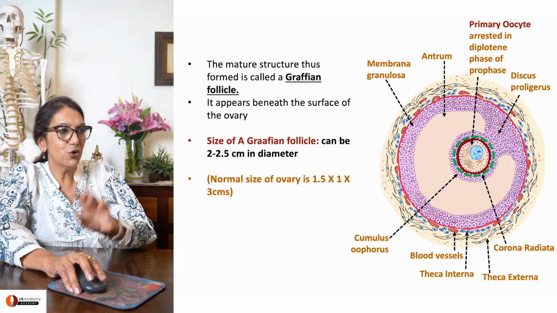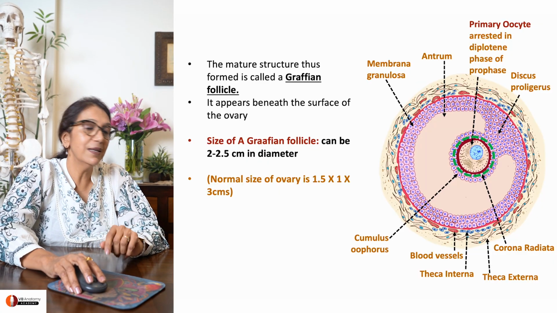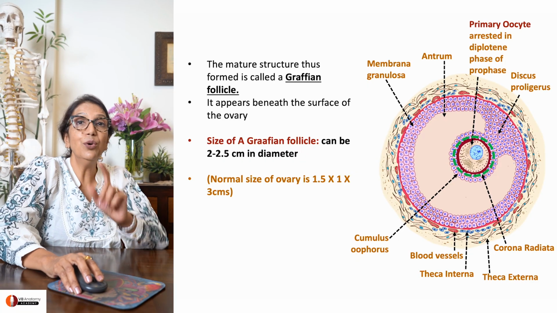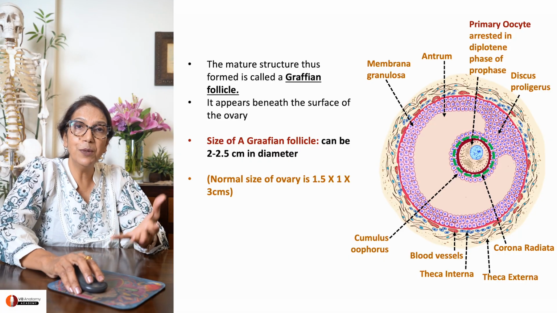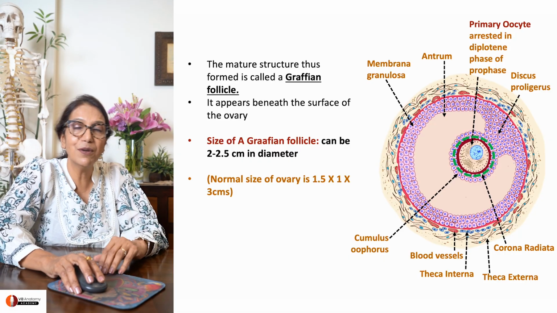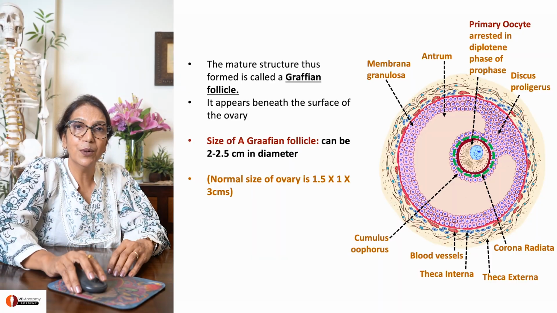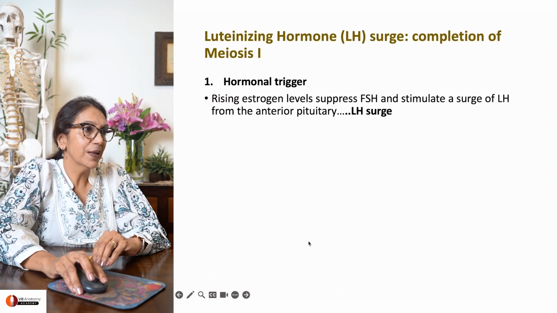So this is your mature Graafian follicle, almost 2 to 2.5 centimeter in size. Can you imagine that? That's how big it is, in an ovary which is barely 3 centimeter. So can you imagine how much portion of the ovary this one Graafian follicle is occupying? That's the ratio I want in your brain.